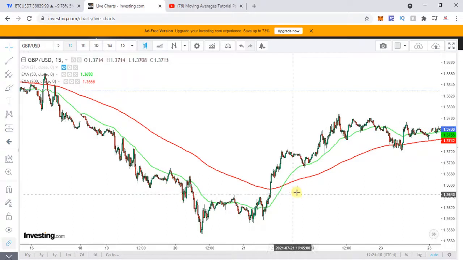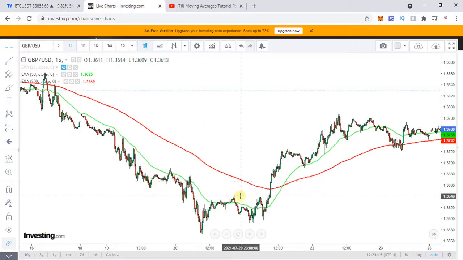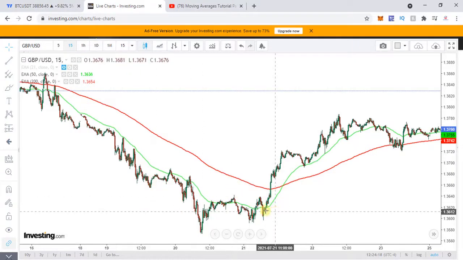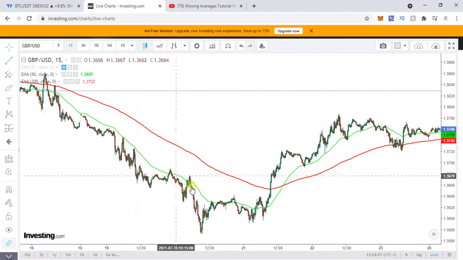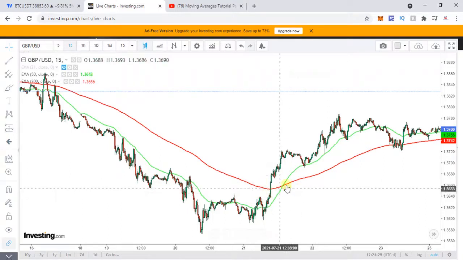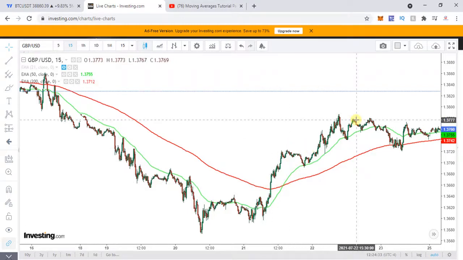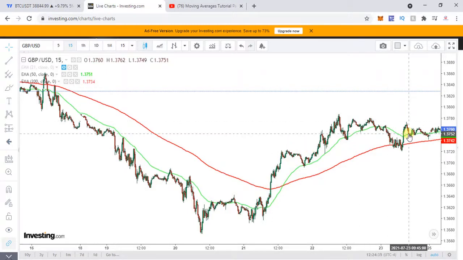When the candles are plotting below the 200 EMA line, you can see all these candles are plotting below this. That is the time the market is in a downtrend. And when they are plotting above the red line, the 200 EMA, that is the time the market is in uptrend. Simple, isn't it?